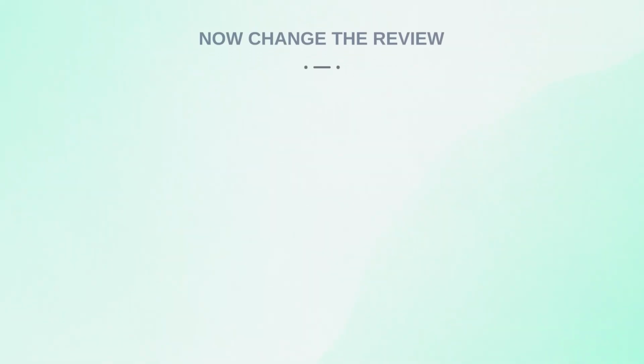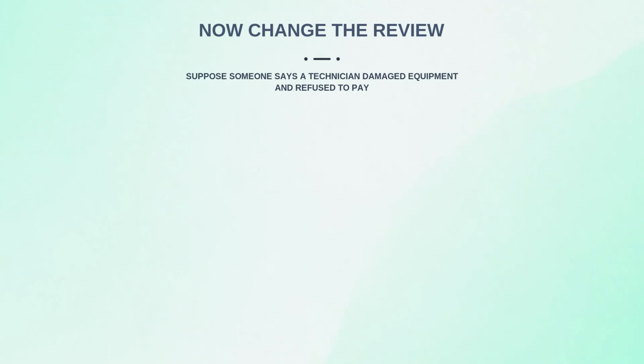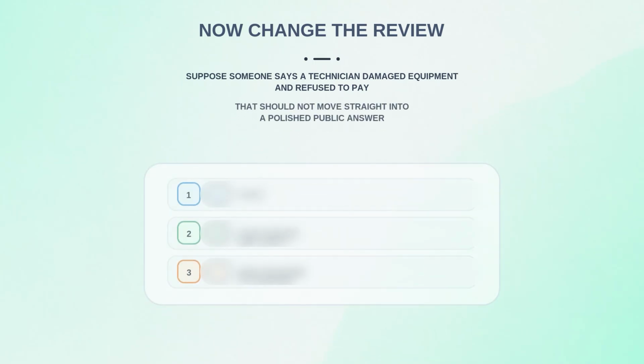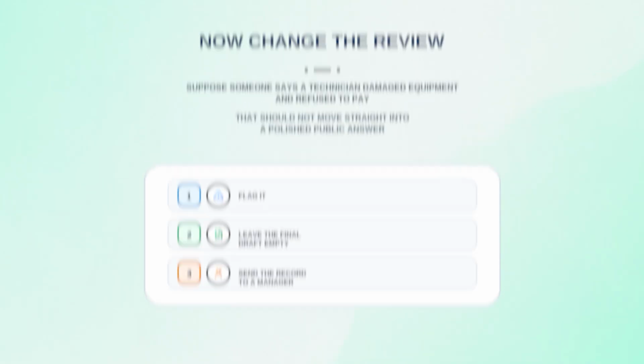Now change the review. Suppose someone says a technician damaged equipment and refused to pay. That should not move straight into a polished public answer. The system flags it, leaves the final draft empty, and sends the record to a manager. After the facts are checked, the manager can approve a careful response or handle it privately. Imperfect action beats everything, but only when the mistakes are contained.